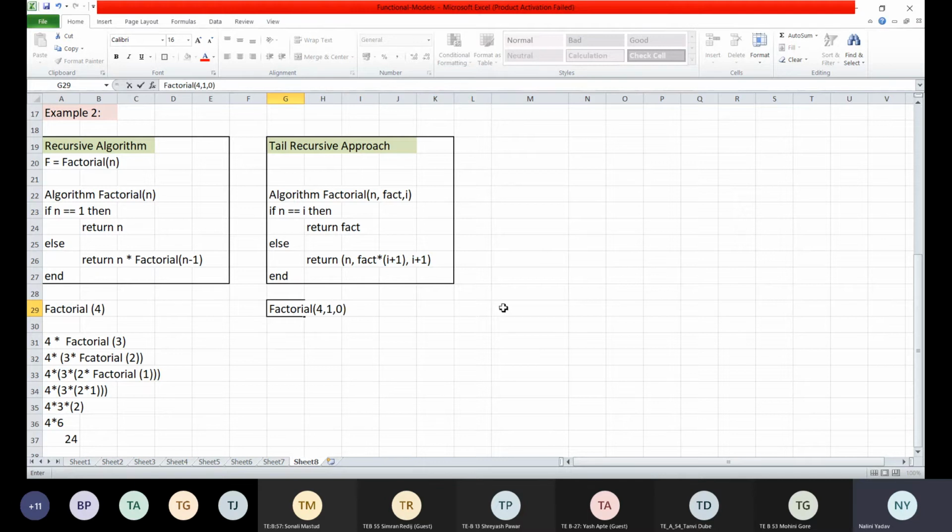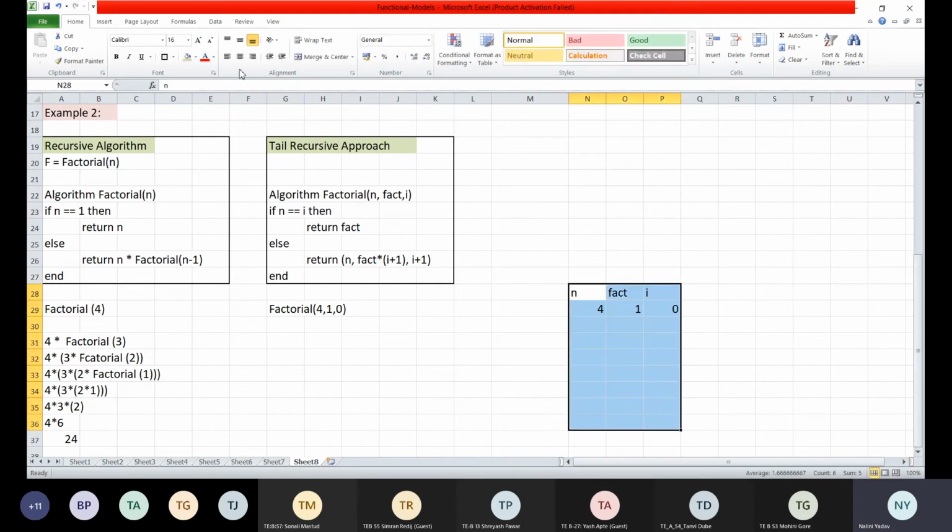Here I will have the variables n, fact, and i. So what is my initial value of n, fact, and i? The initial value of n is 4, fact is 1, and i is 0. These are my initial values. Correct. Now in the next step, what am I supposed to do?